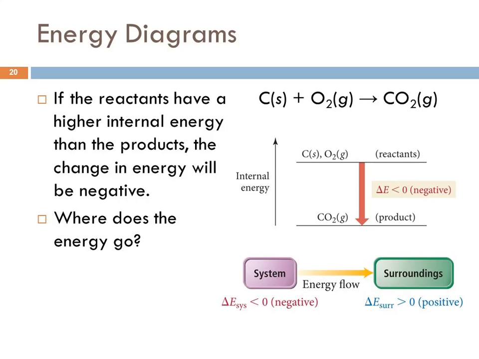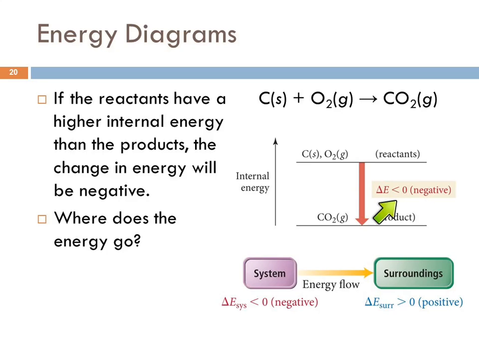Here's a different diagram. We're looking at this same reaction, but in the other direction. Carbon reacting with oxygen to form carbon dioxide. Now the reactants have a higher internal energy, and the product has a lower internal energy. The change in internal energy is the final minus the initial. The initial was higher. You take a large number and subtract it from a small number, and you get a negative number, right?